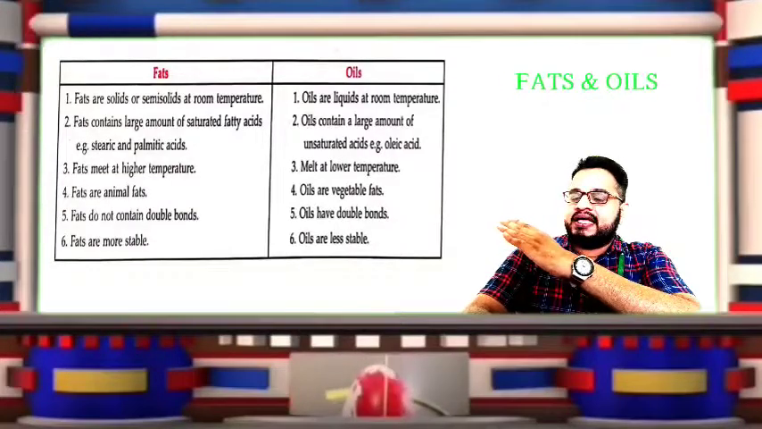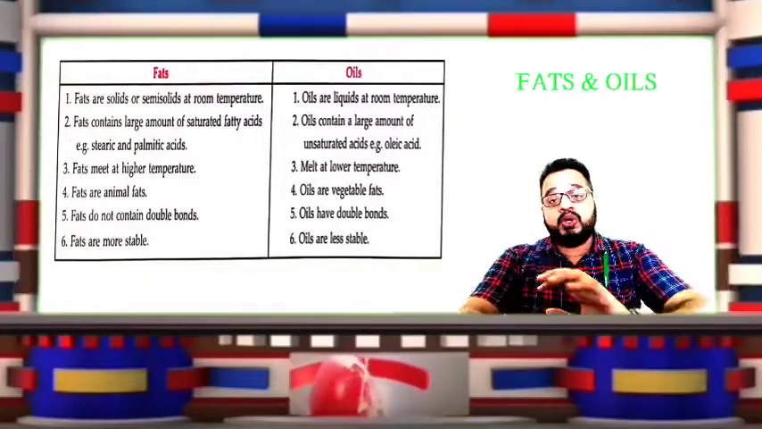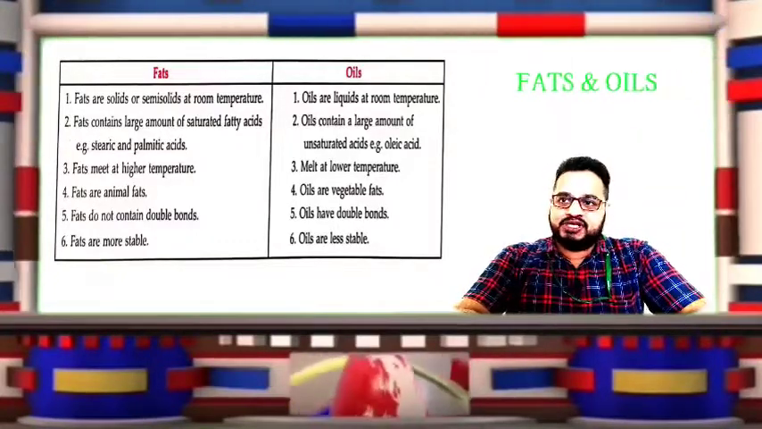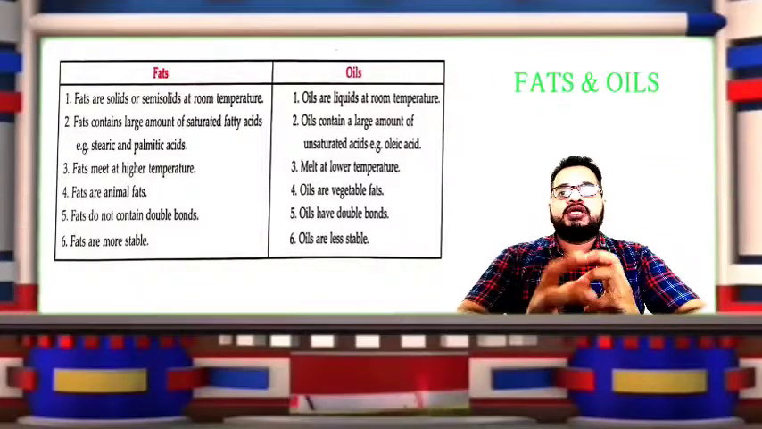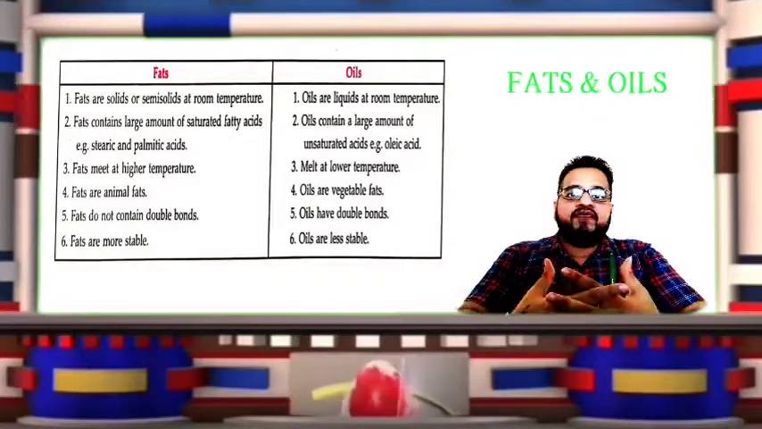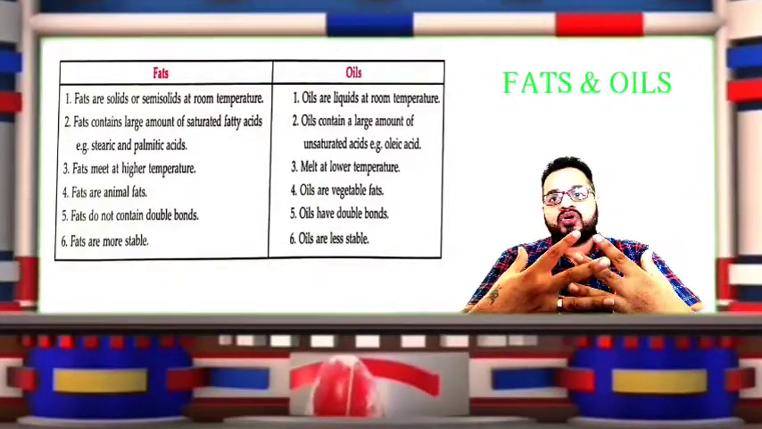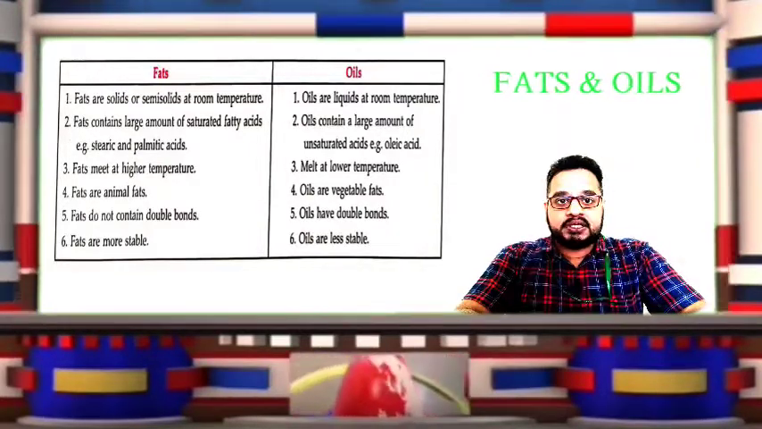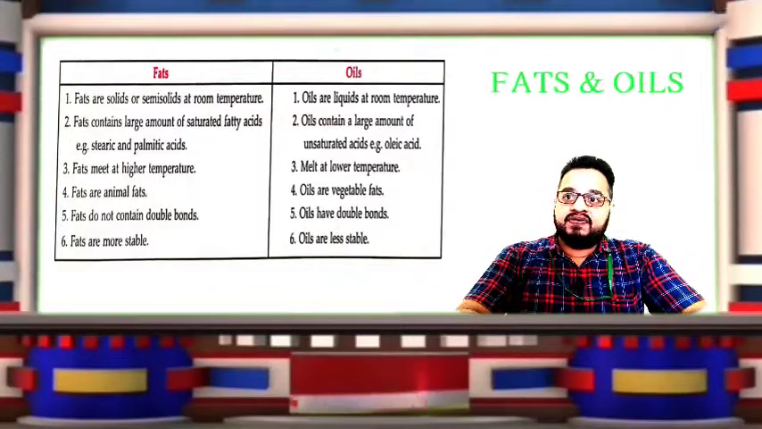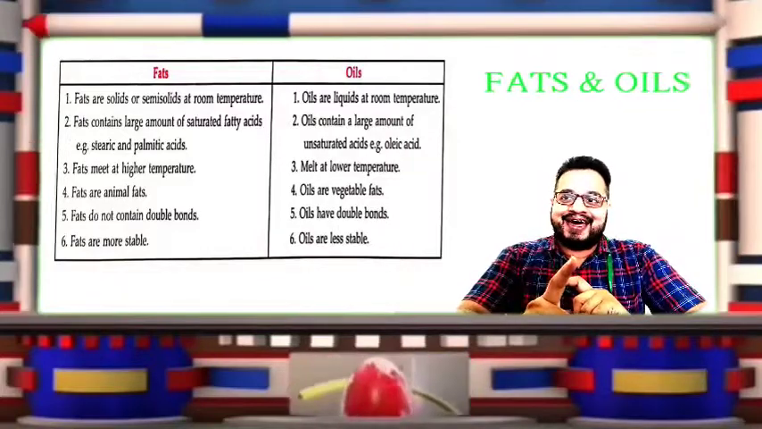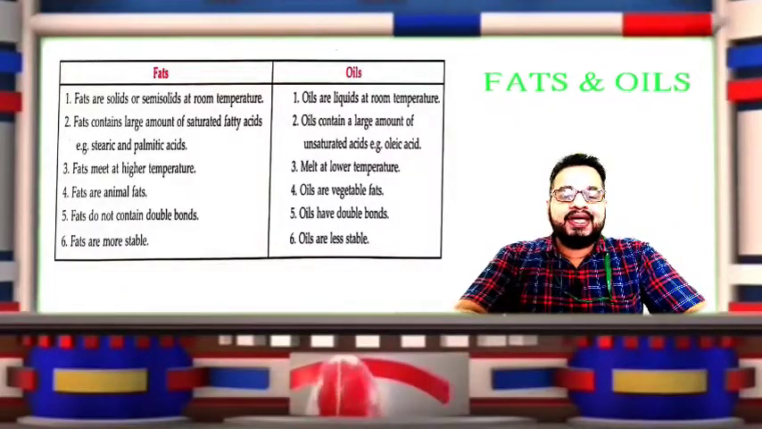Now, if you see here the difference between fats and oils, it's very much clear, as we also know, that fats are solid or semi-solid at room temperature. However, oil at room temperature is in a liquid form. What would be the second difference? Fats contain a large amount of saturated fatty acids. Examples would be stearic acid or even palmitic acid, whereas oils contain a large amount of unsaturated acids. The example would be oleic acid.